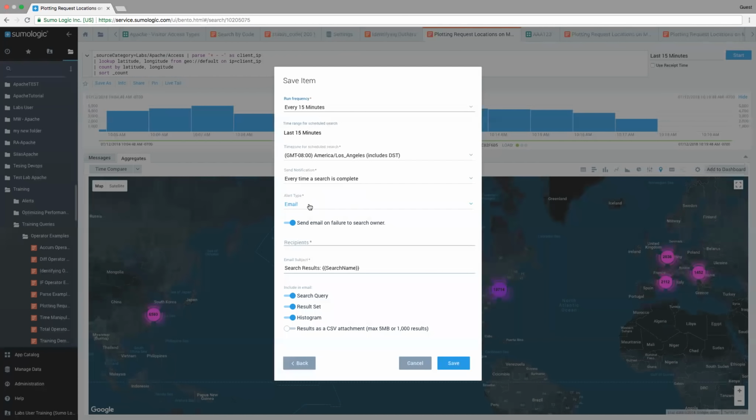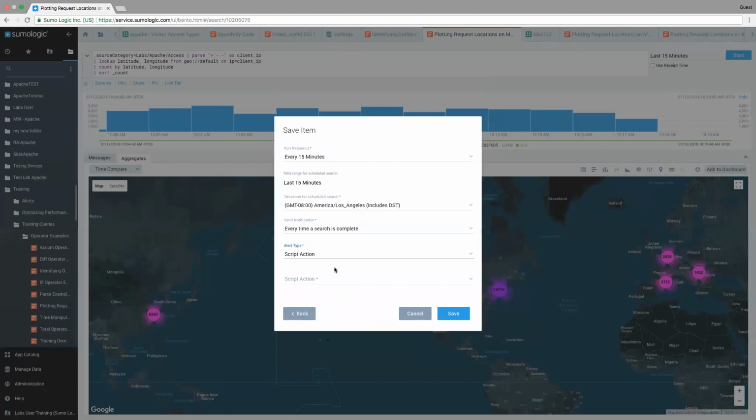Do I want to get an email? And if I get an email, what do I want in that email? Do I want to send the histogram, this middle chart over here? Do I want to include the search query in the email? Maybe you do, maybe you don't, depending on the audience, certainly. There are different reasons why you may or may not. Other options, you can have a script action run. So maybe every 15 minutes some sort of service will run. So maybe when you get a bunch of 404s, you want a server to reboot, and you want a script to run to reboot that server. You could do something like that.